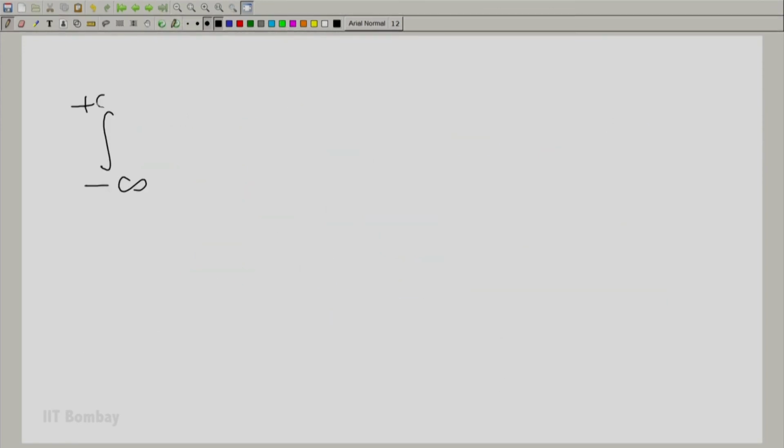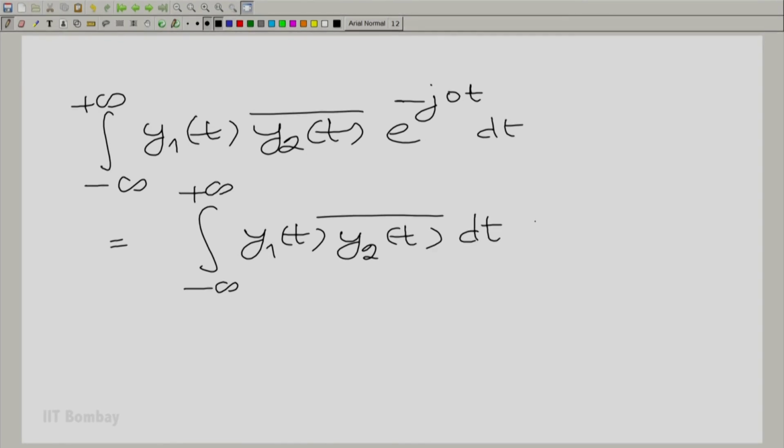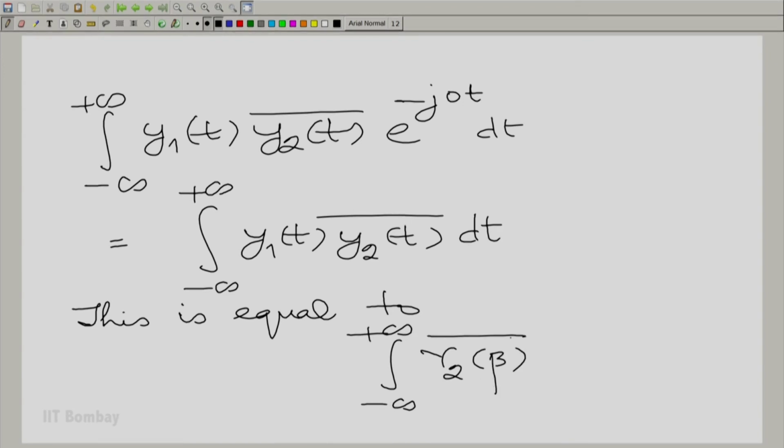The integral minus to plus infinity of y1(t) y2 bar (t) e raised to the power minus j 0 t dt is essentially the integral minus to plus infinity of y1(t) y2 bar (t) dt. After all, e raised to the power 0 is 1, and this is equal to the integral minus to plus infinity of capital Y2 beta bar, capital Y1 beta, d beta.